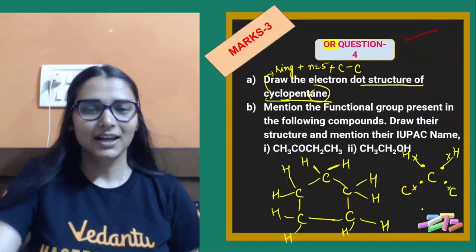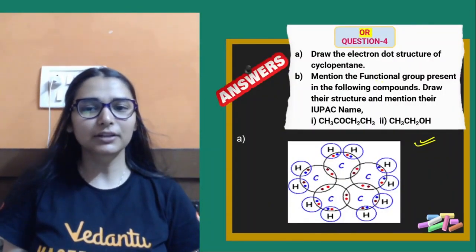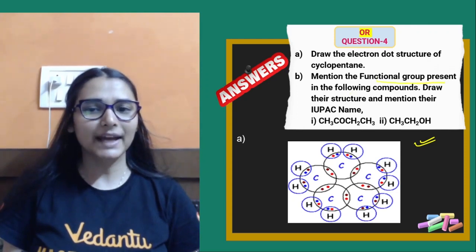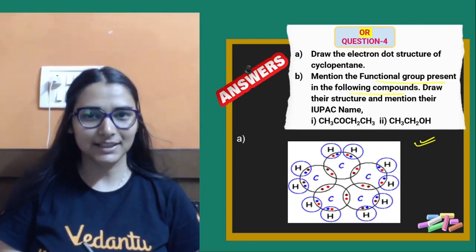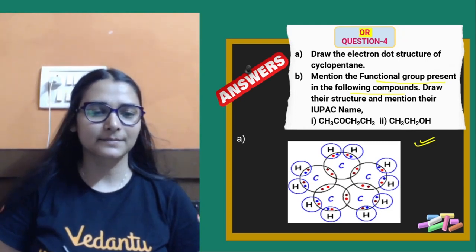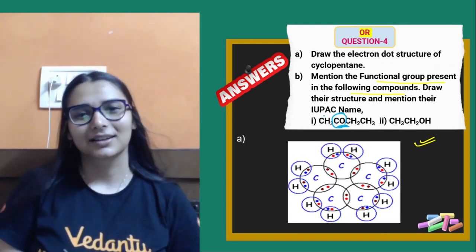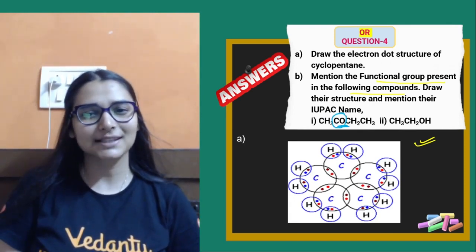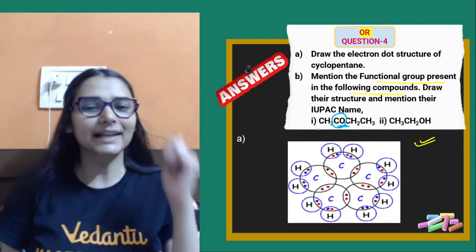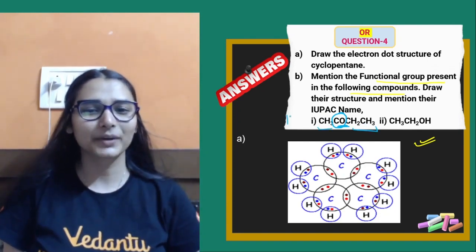ठीक है. The next part of the question says that mention the functional group present in the following compounds. Okay, the first one on your screen, CH3COCH2CH3. What is this functional group? Anyone in the chat box? इधर भी alkyl part है, इधर भी, बीच में CO है. Keto group. This is your ketone, है ना.